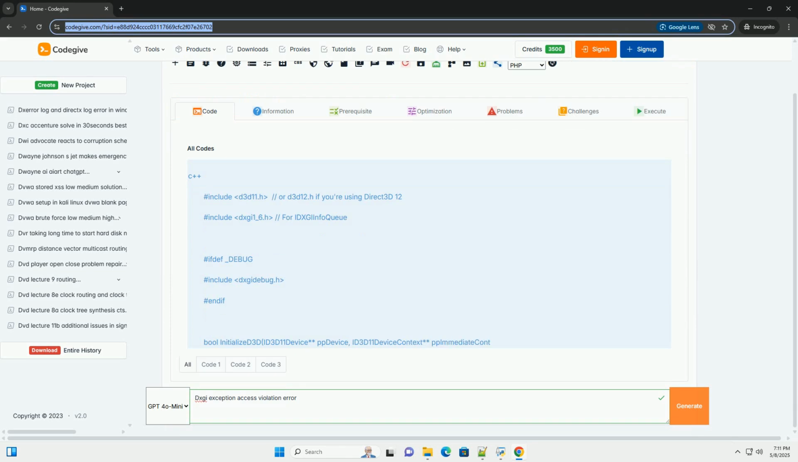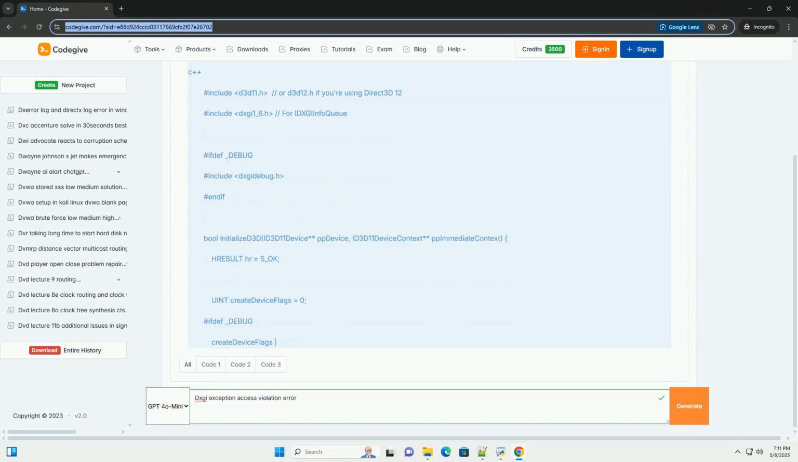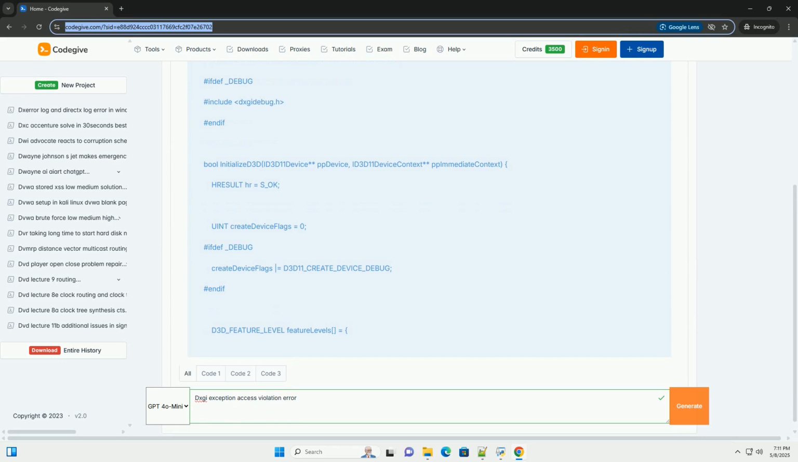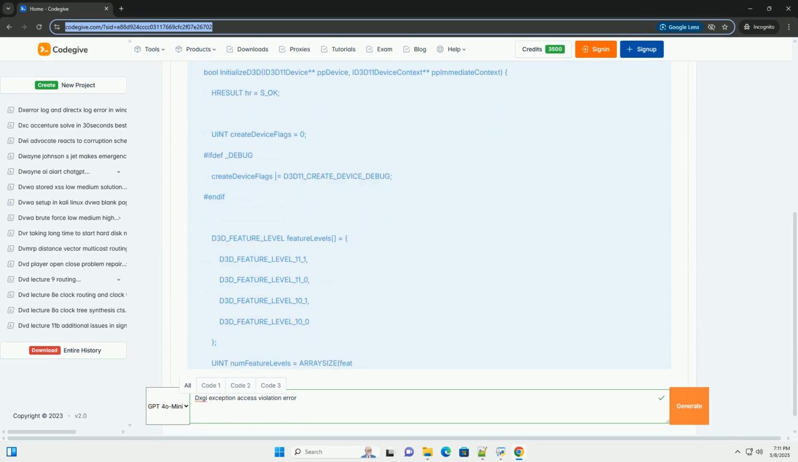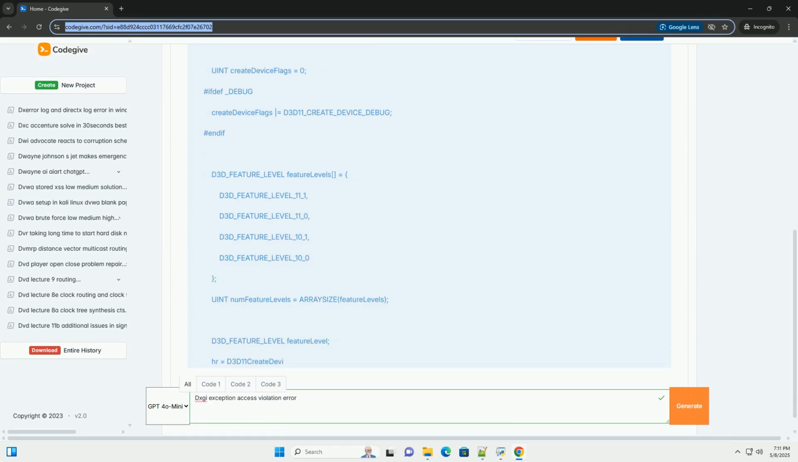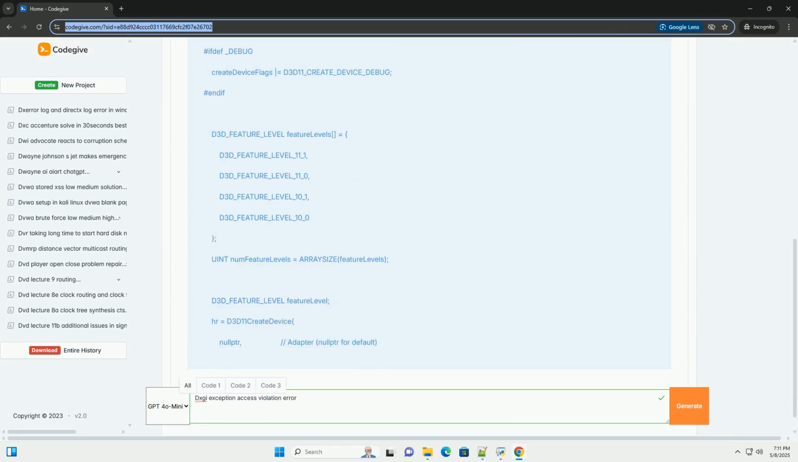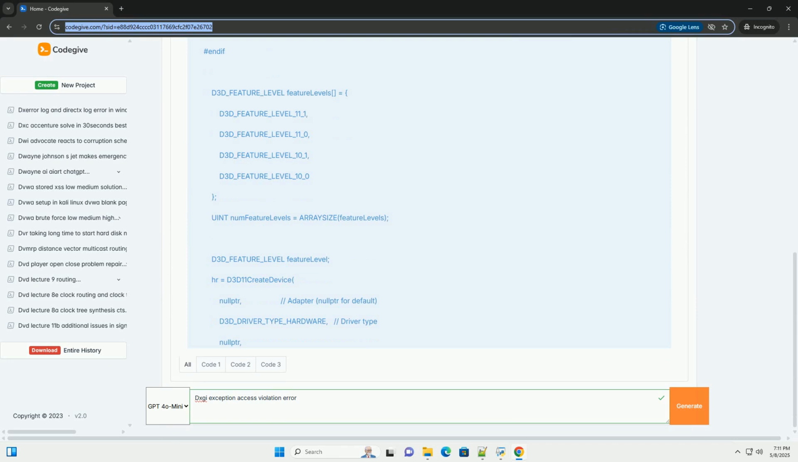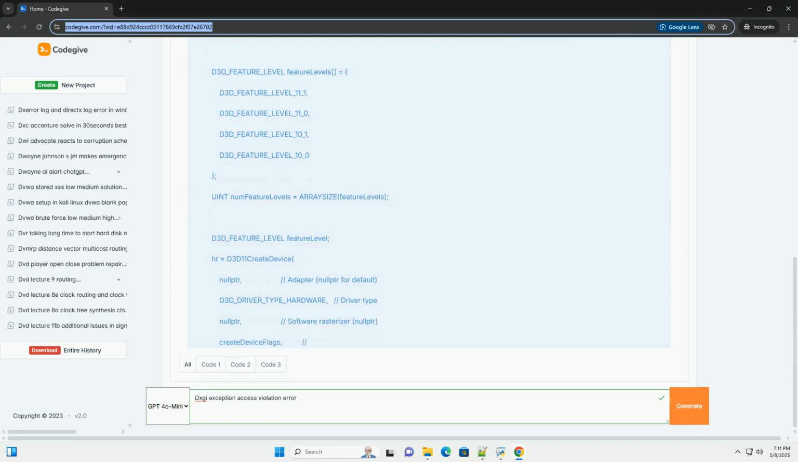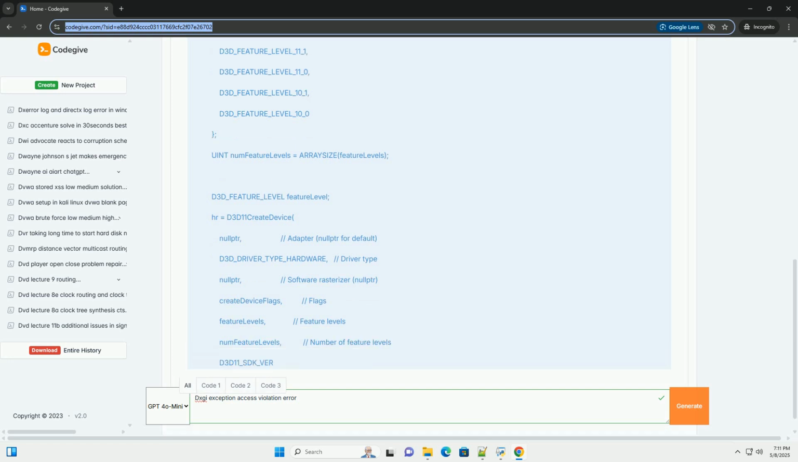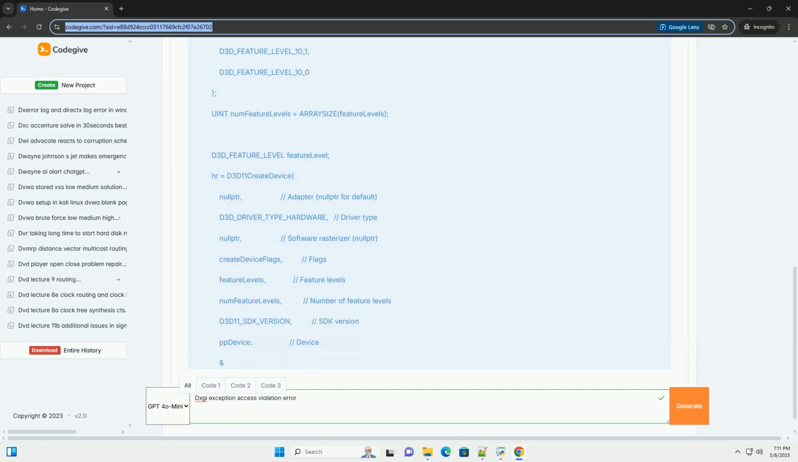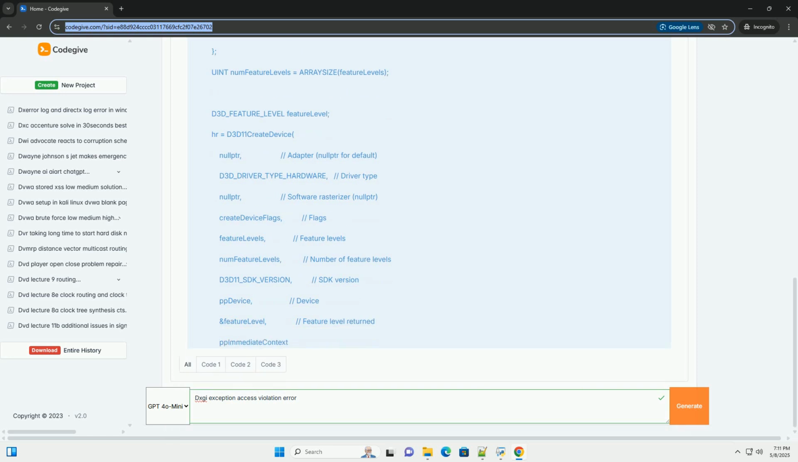OK, let's delve into the frustrating world of DXGI exception access violation errors. This error is a common pain point for developers working with Direct3D, especially when dealing with resources, threading, or incorrect usage of the DXGI, DirectX Graphics Infrastructure, API. Understanding the DXGI exception access violation error.